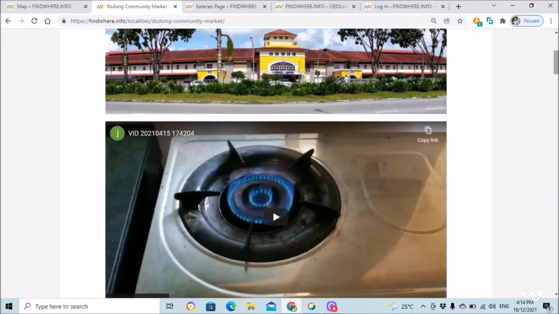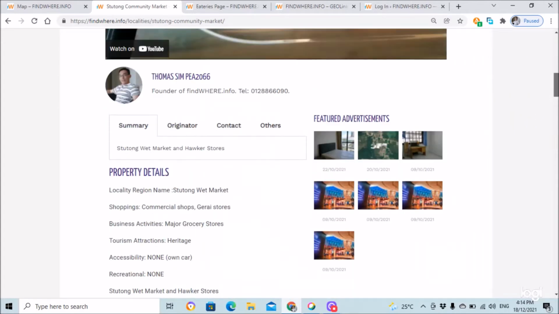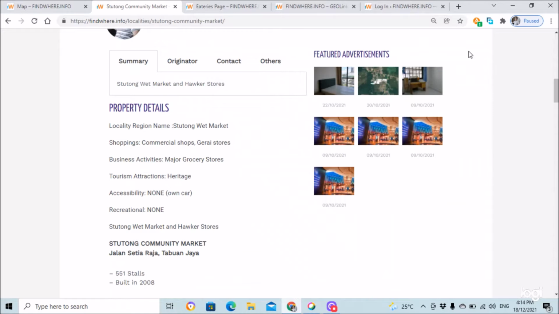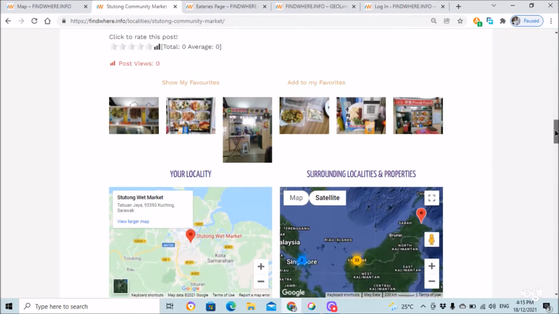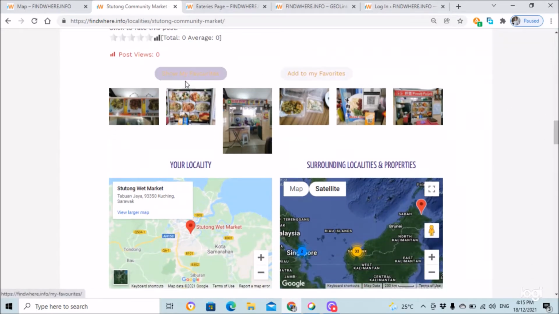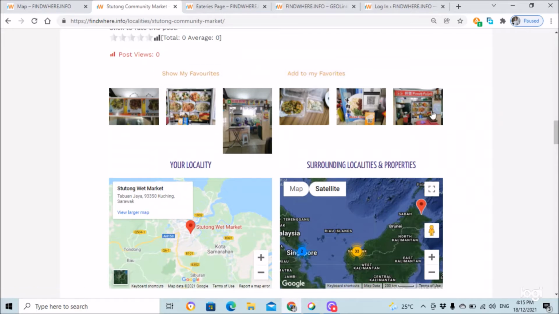This is a single advertisement page for a location, put up by a person who has placed the advertisement. The right hand side is for 24 featured advertisements. These are sections of advertisement where only members are allowed to post. After the layout of the content, there is a rating system for this particular advertisement, following which there are 2 buttons. One is show my favorite and the other is add to my favorite. Later on we will revisit these 2 functions.